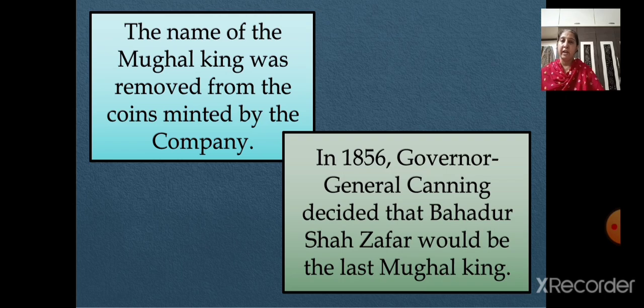Then, in the year 1856, Governor General Canning decided that Bahadur Shah Zafar would be the last Mughal king, and after his death, none of his descendants would be recognized as kings. This was decided by Governor General Canning in the year 1856. The descendants of the Mughal king would not be recognized as kings, but they would just be called princes. That's it.